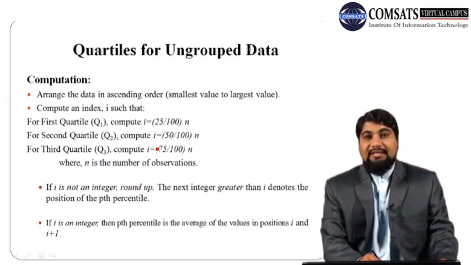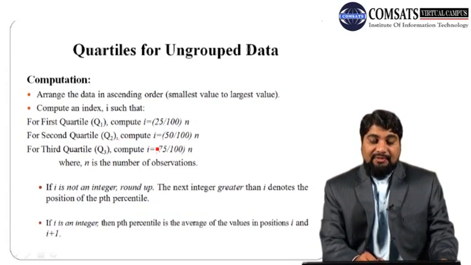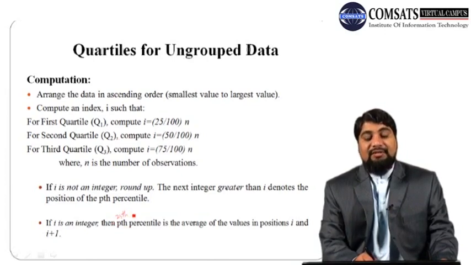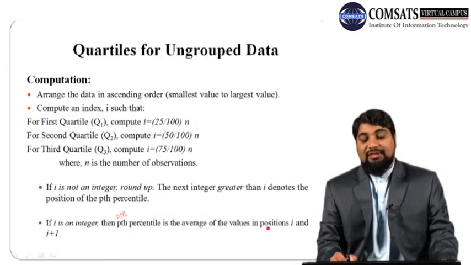The 25th percentile is the same as Q1, the 50th percentile is the same as Q2, and the 75th percentile is the same as Q3. If I is an integer, then the required percentile or quartile will be the average of the values at positions I and I plus 1.